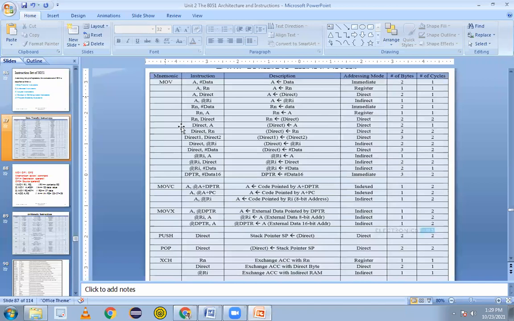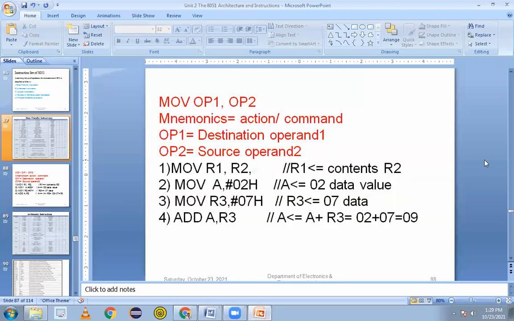And what is the operation on that? A will get the value of Rn. Sometimes this MOV is common to all. So MOV A, direct means I can take the direct memory address here in the accumulator register. So these are the various instructions that can be used. Along with this, to take data externally from the memory location, we have the instruction MOVC A, @A+DPTR. We'll go with that exactly at that time.